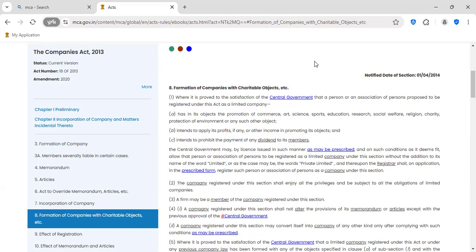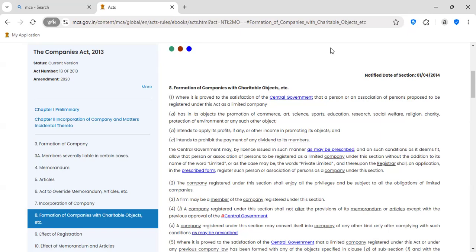Section 8: where it is proved to the satisfaction of the central government that a person or association of persons proposed to be registered under this Act as a limited company. So what it says is, even though it is for charitable objects, we are registering as a limited company.